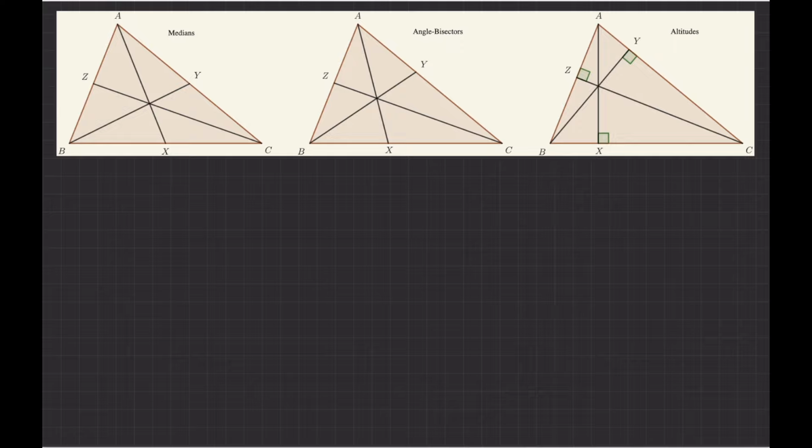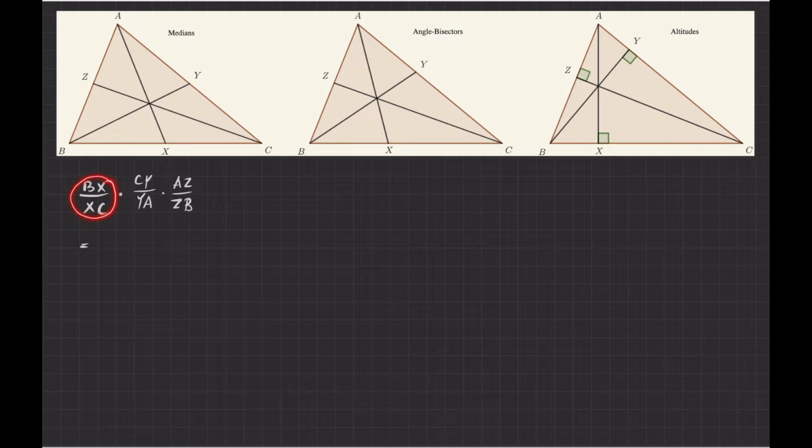So I have to convince myself that the ratio BX over XC multiplied by CY over YA multiplied by AZ over ZB is equal to 1. But this is extremely simple, because X is in the middle, so the lengths BX and XC are the same.